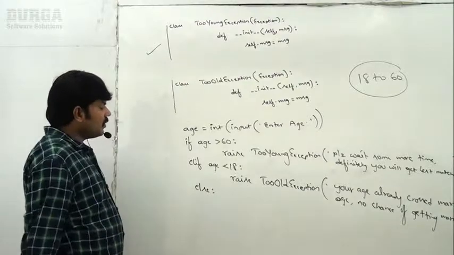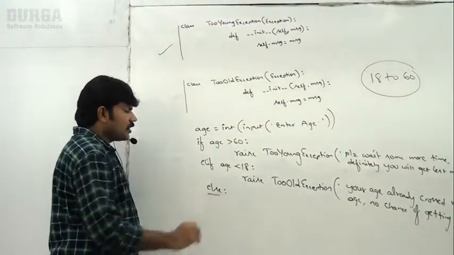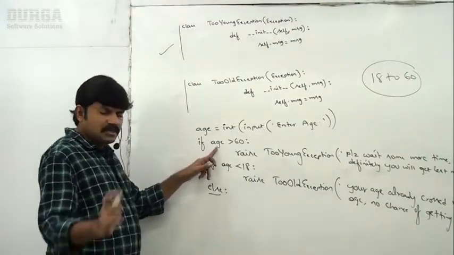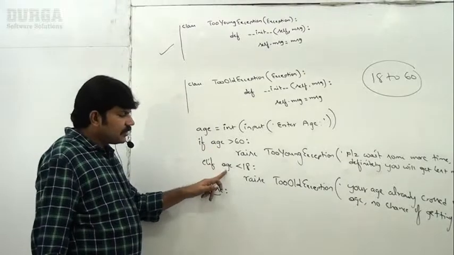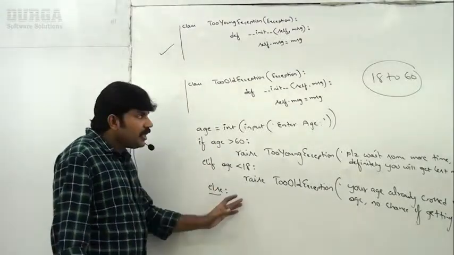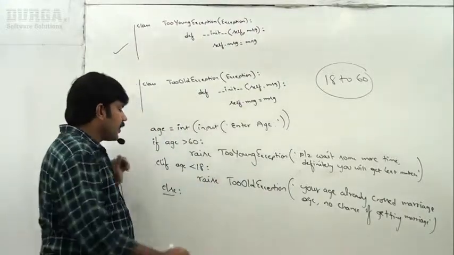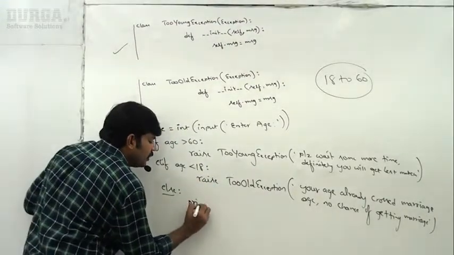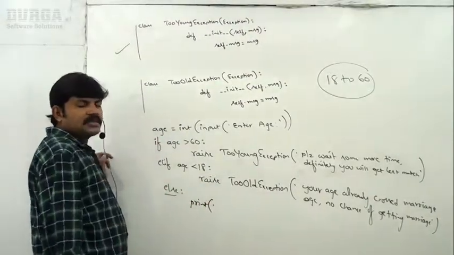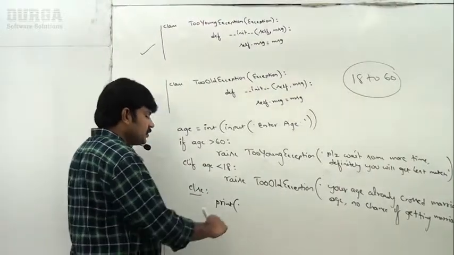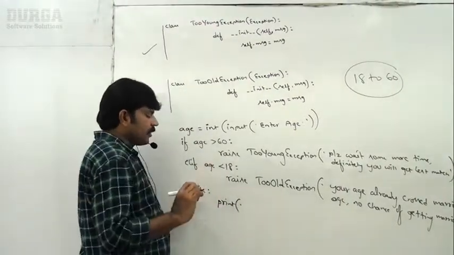Sir, can you please tell: when will the control come to the else block? If the age is not greater than 60 and not less than 18, so within our range only, 18 to 60, then what do I have to take? Okay, just print. Very simple, sir. Print.